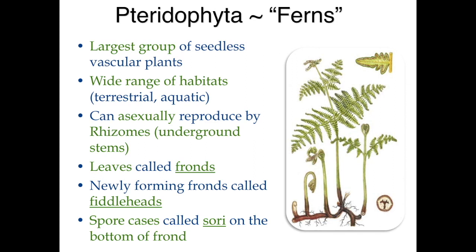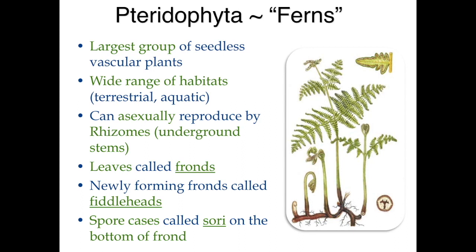Specifically, they're going to reproduce sexually by spores, but they can reproduce asexually, the fern, from the underground rhizome. Now, the underground rhizome is like a horizontal root. And as you can see in the picture, these horizontal modified roots can reproduce and grow from these horizontal stem-like structures that grow underground, and little ferns can grow off of that. So that's a form of asexual reproduction.